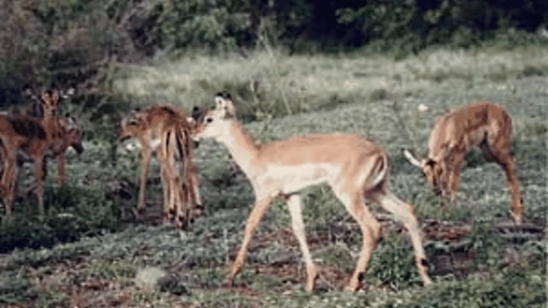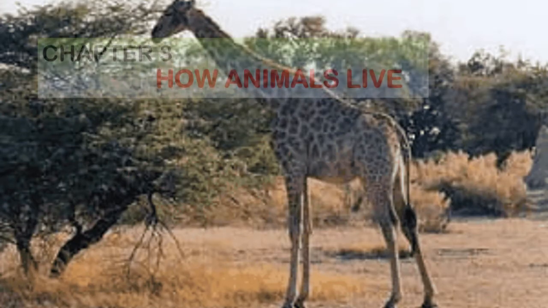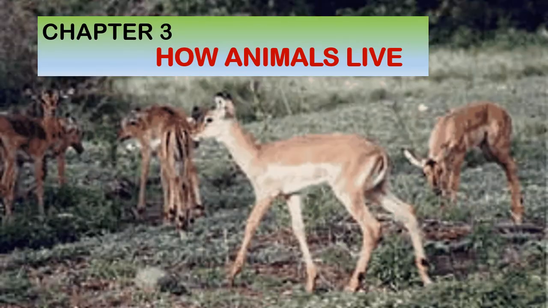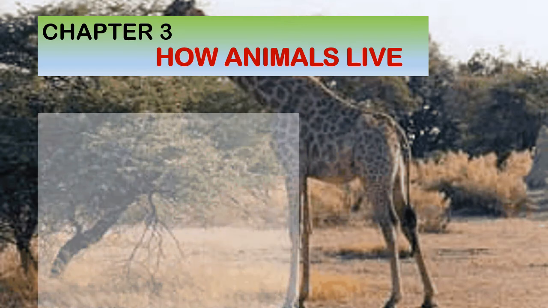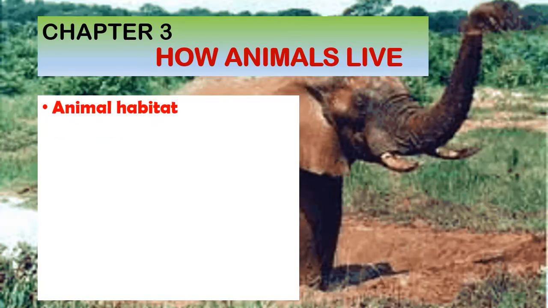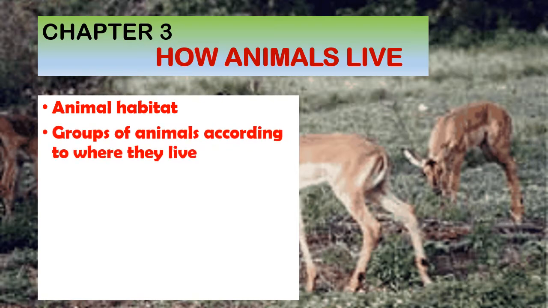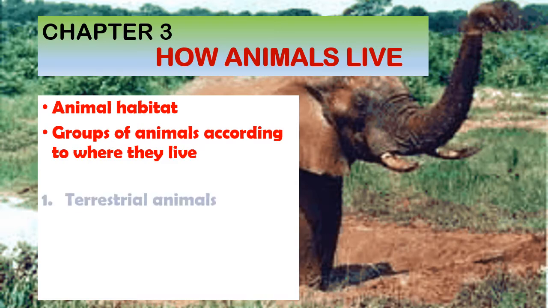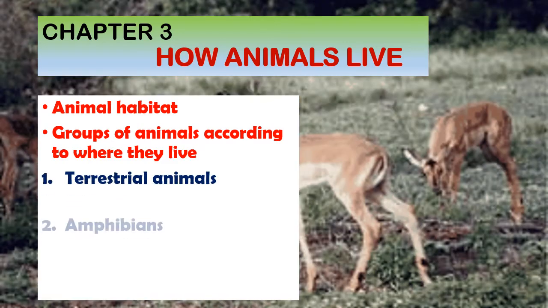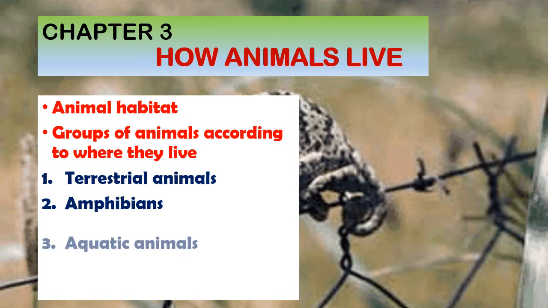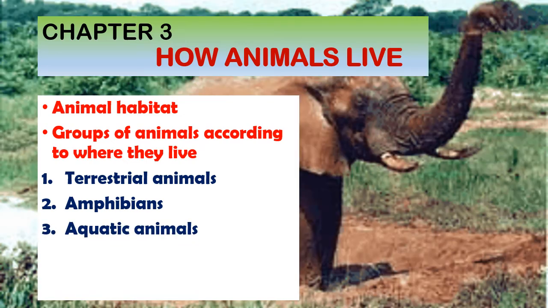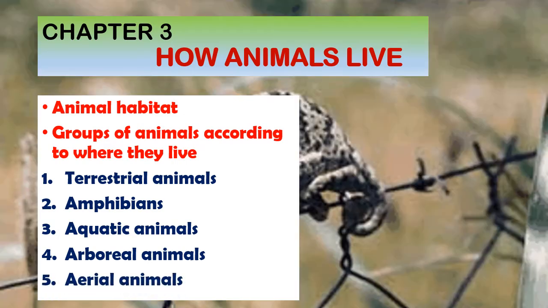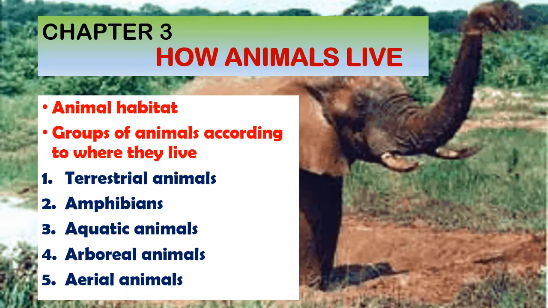So kids, we are going to start our new chapter, that is chapter 3, How Animals Live. The main points which we are going to discuss in today's lecture are: what is animal habitat? Groups of animals according to where they live, in which we are going to discuss terrestrial animals, amphibians, aquatic animals, arboreal animals, and aerial animals. So let's get started.